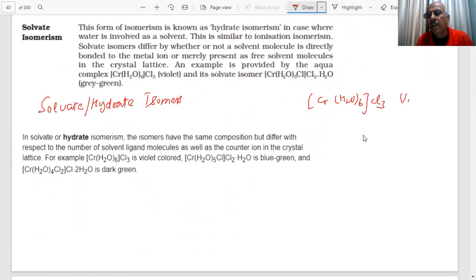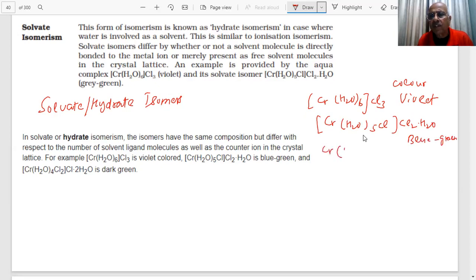This is violet in color. You have [Cr(H2O)5Cl]Cl2·H2O. This is blue-green in color.